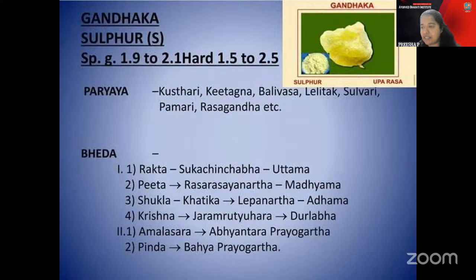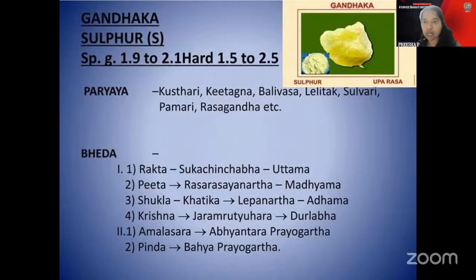Here there are types. The types are Amalasara and Pindasara Gandhaga. Amalasara is used for the Abhyantara Prayoga, the internal usage, and the Pinda part is used for the Bahya Prayoga, the external usage. Here Shukachanjanipa, Pita Varna and Shukla Varna are told according to Rasaratna Samuchya. The first classification told there is Amalasara and Pindasara. Amalasara Gandhaga is used for internal usage, and Pinda is used for the Bahya Prayoga.